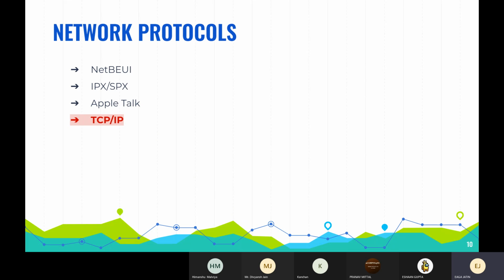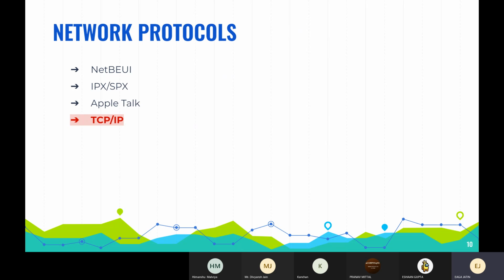We'll discuss these layers in the respective slides, but before that we look into the network protocols. A network protocol is an established set of rules that determine how data will be transmitted between different devices over the same network. Essentially, it allows connected devices to communicate with each other, setting aside any differences in internal processes, structure or design. NetView, IPX, SPX, AppleTalk, and TCP/IP are examples of network protocols.